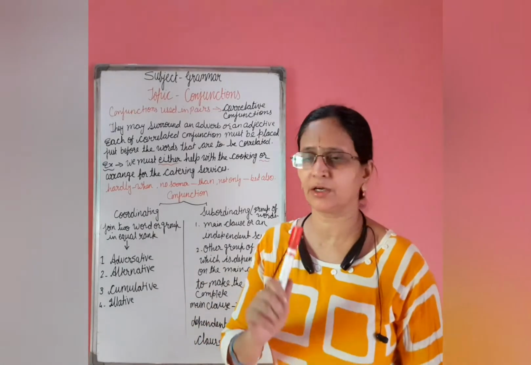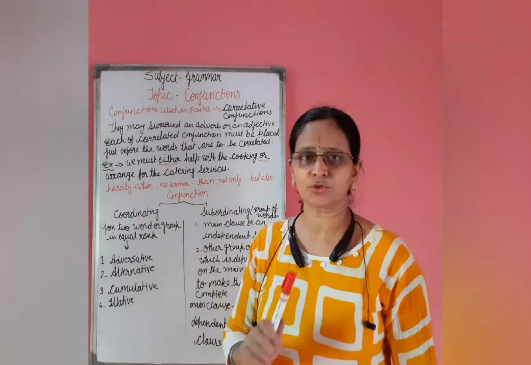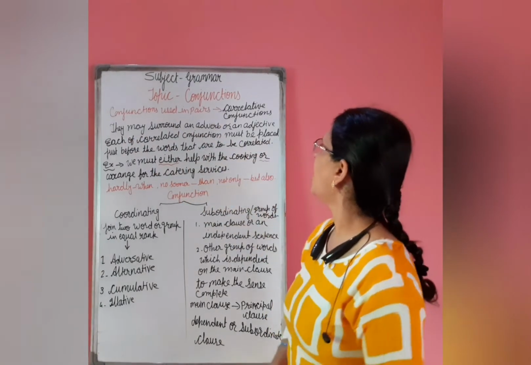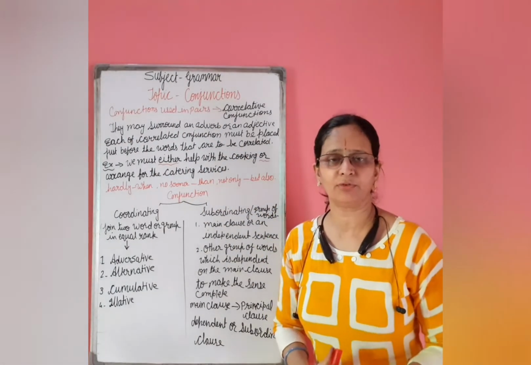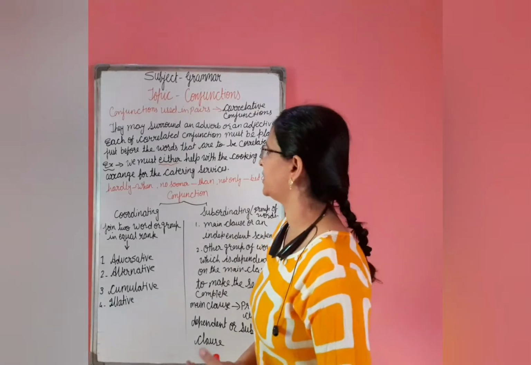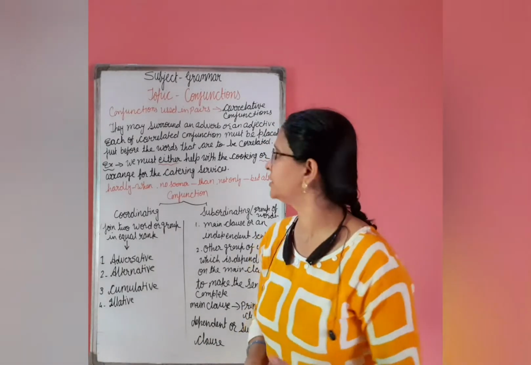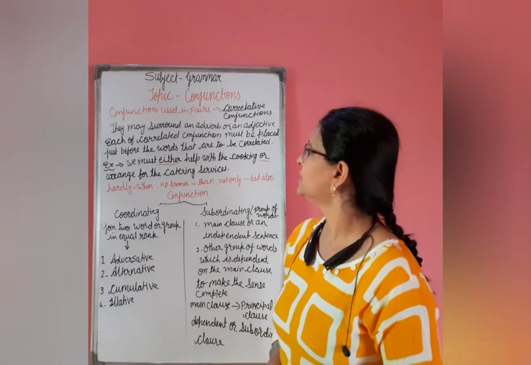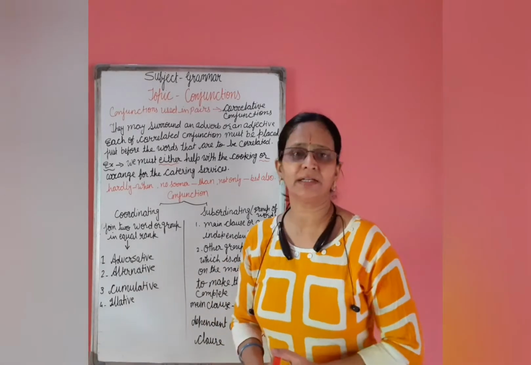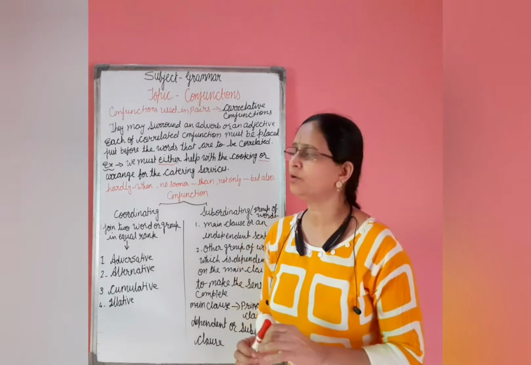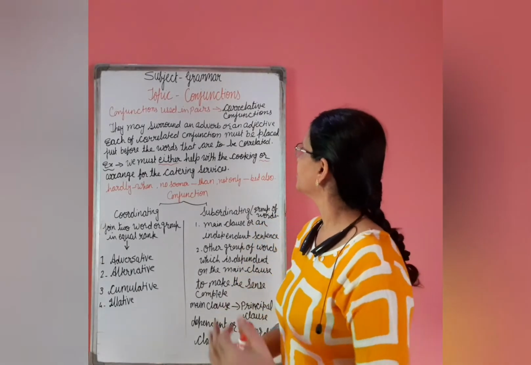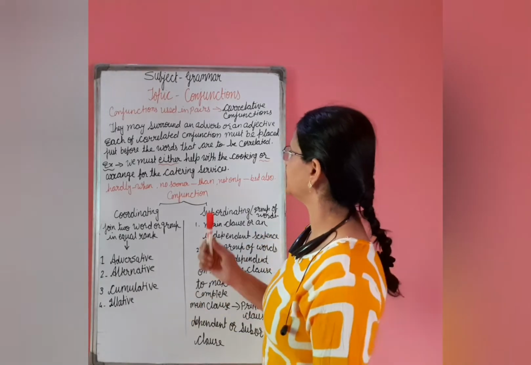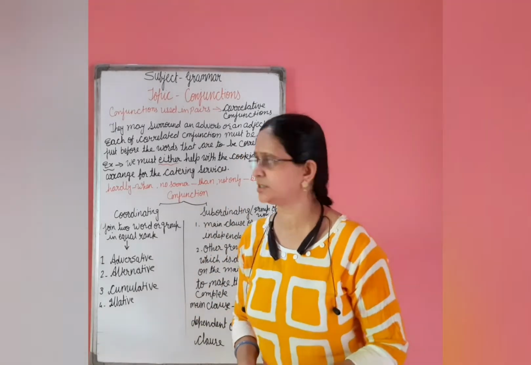Correlative conjunction के लिए कुछ एक point that is to be noticed. They may surround an adverb और an adjective. वो या तो adverb या adjective से surround हो सकते हैं, and each of the correlative conjunctions or correlatives must be placed just before the words that are to be correlated. जो word correlated होना है उसके ठीक पहले correlated conjunctions को या correlatives को रखा जाता है.